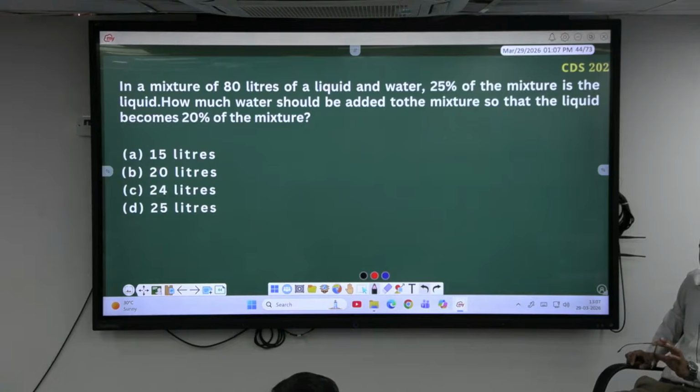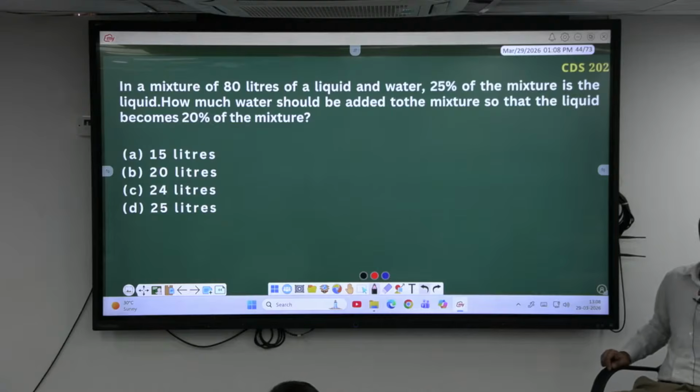You can solve this one using conventional technique. You can put allegation. Mixture is allegation. Or else you can solve using the inverse relation also. Anything you do. 20 liters he says. See, though you know these things, you have become slow. So revise a lot from your notes itself.